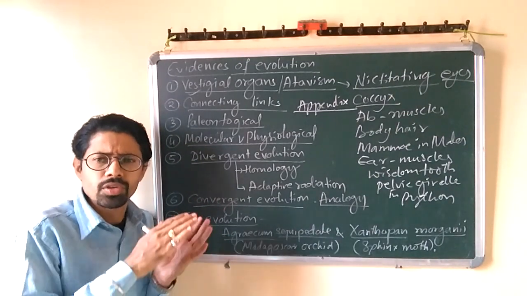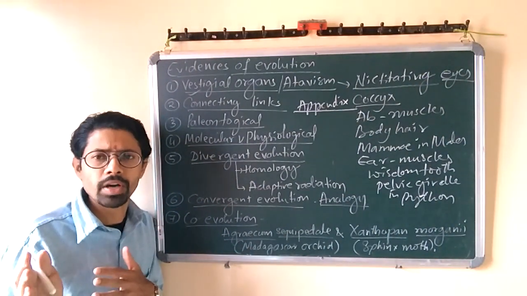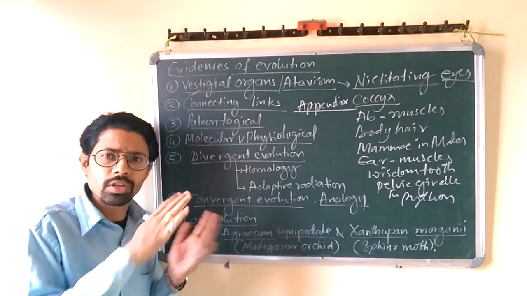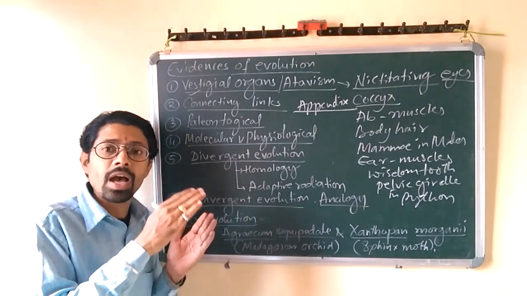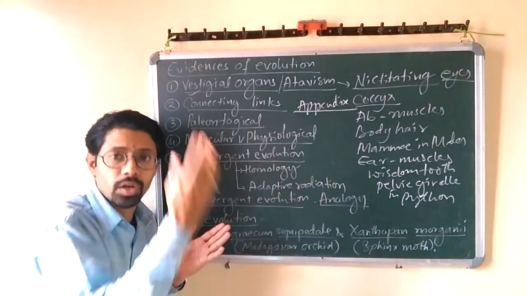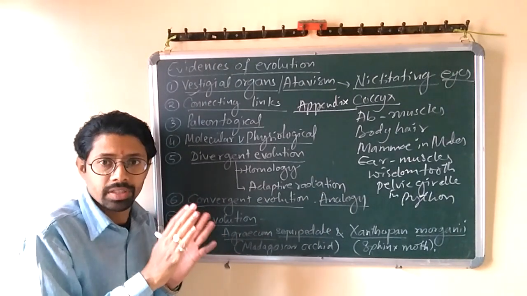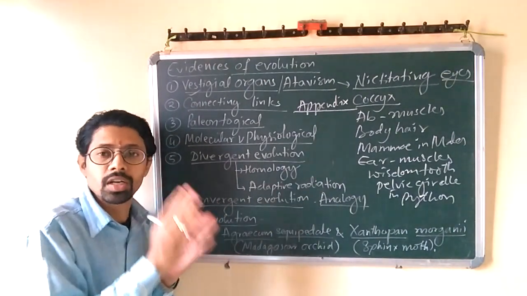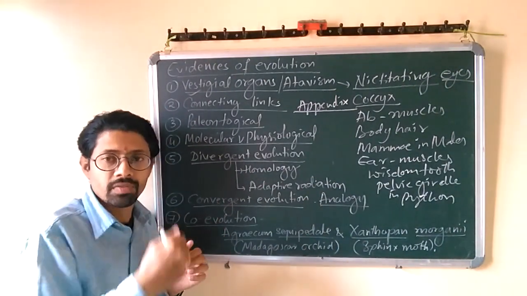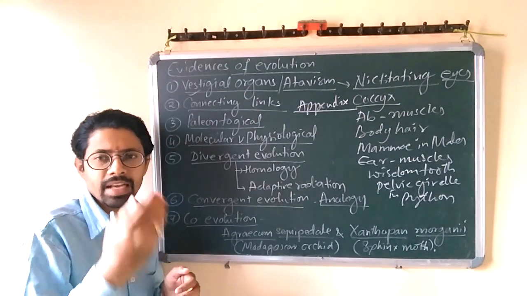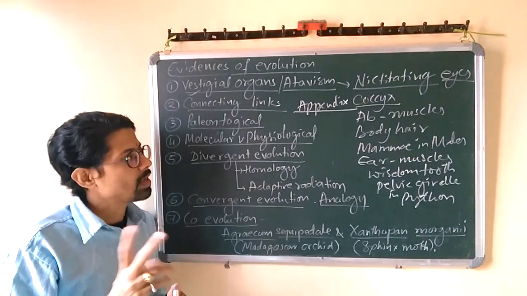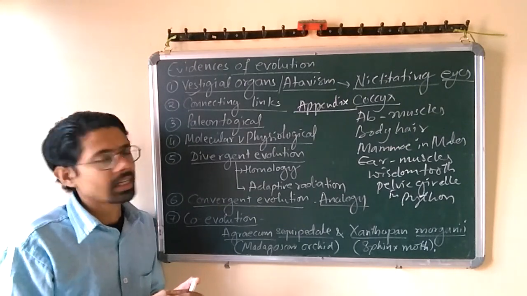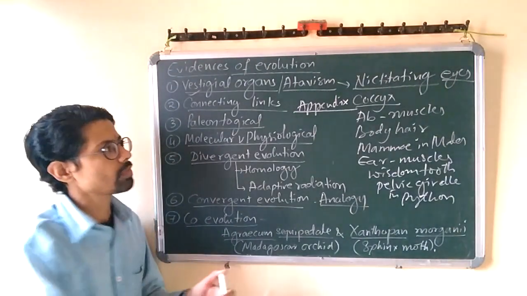So the presence of these many vestigial organs in our body is a result of ancestry from primitive animals which had these organs in a functional condition. So this is one of the basic proofs or basic evidence of evolution, we can say. Secondly, you can go to connecting links. A lot of connecting links also we can take here.